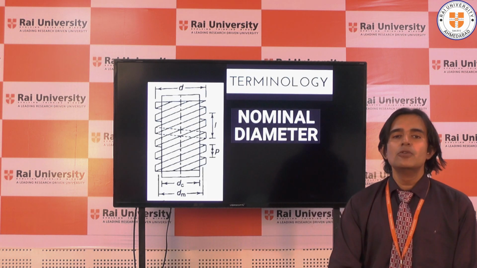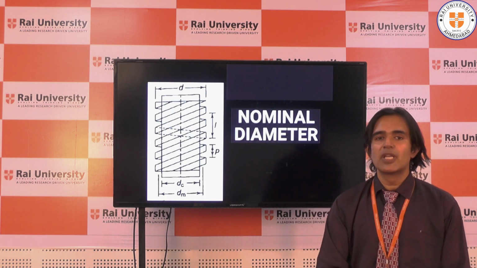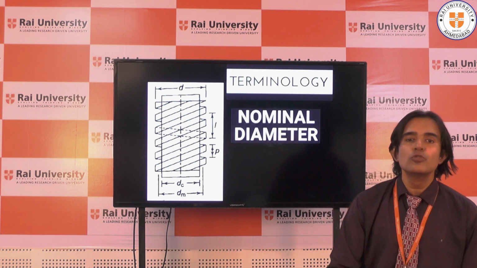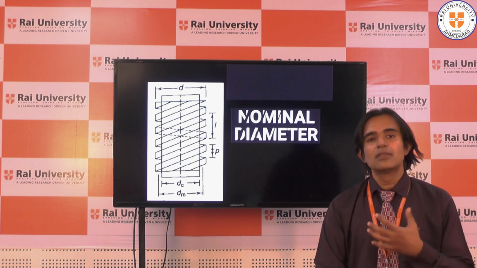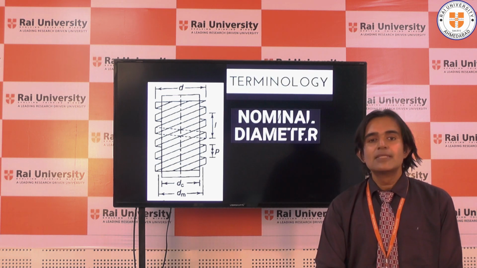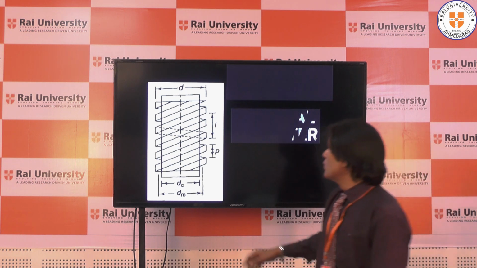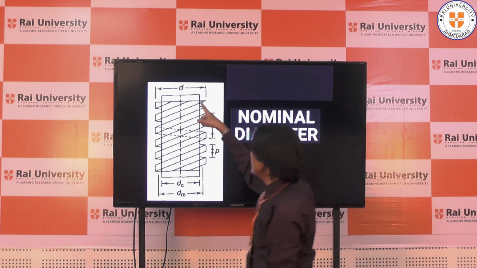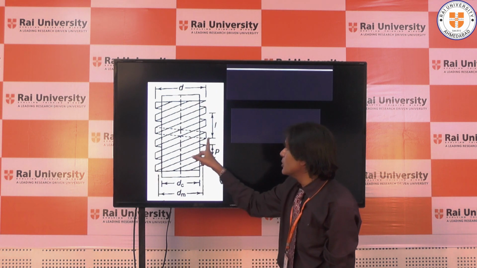Let's move further. Now I want to explain to you the terminology of the screw threads. What are the different terms in the thread? The first term is the nominal diameter. Now what is a nominal diameter? You can see here this outer diameter. These are the threads, these are the screw threads.